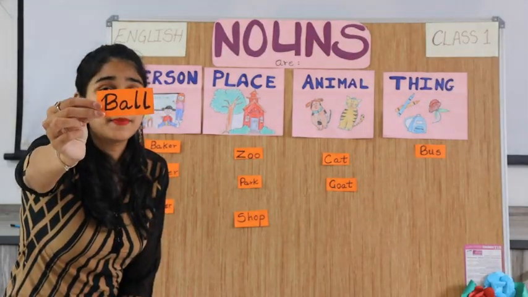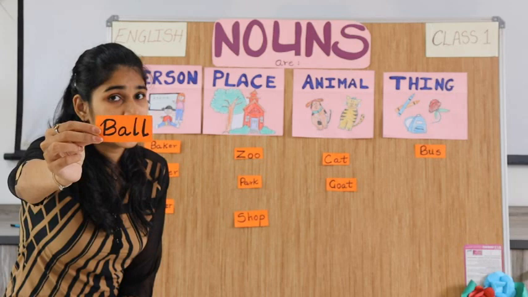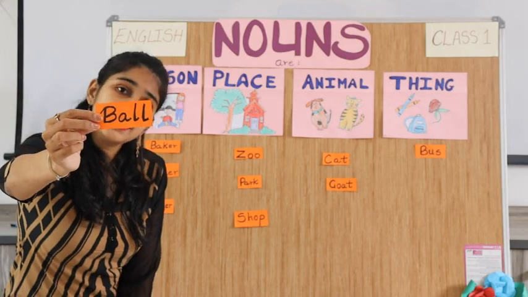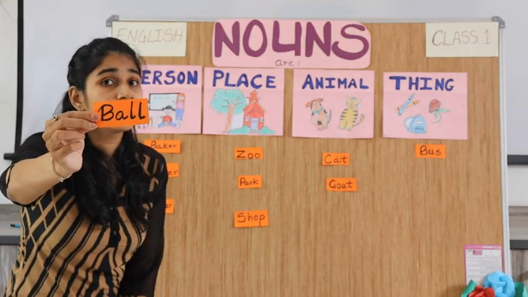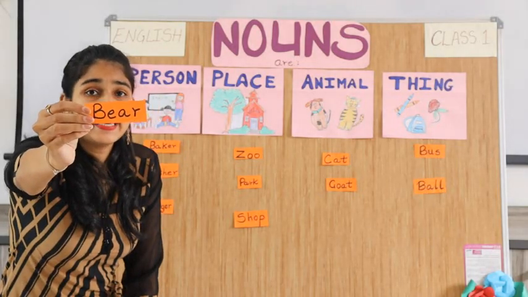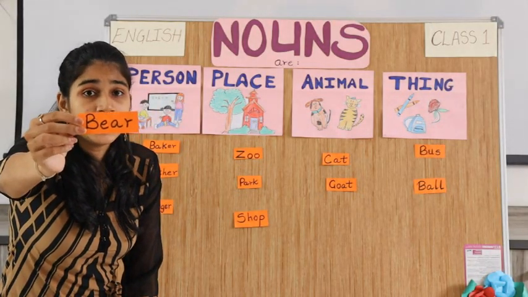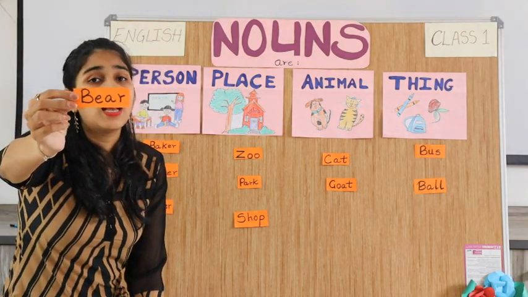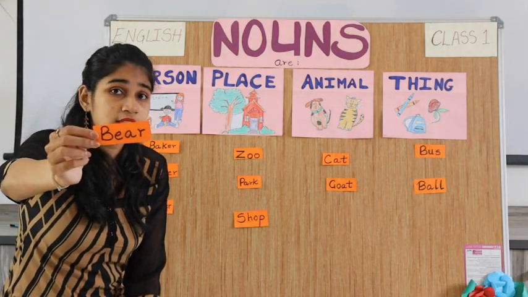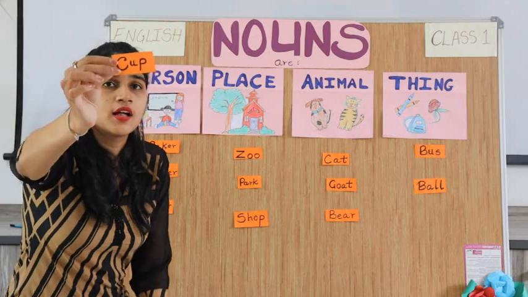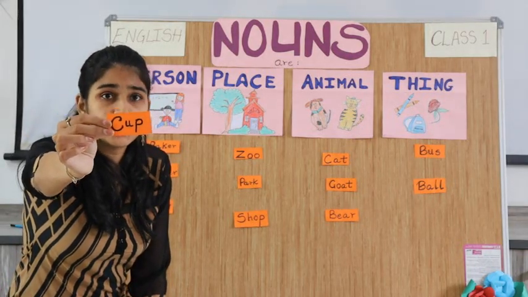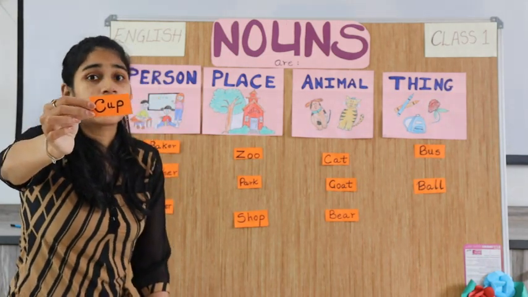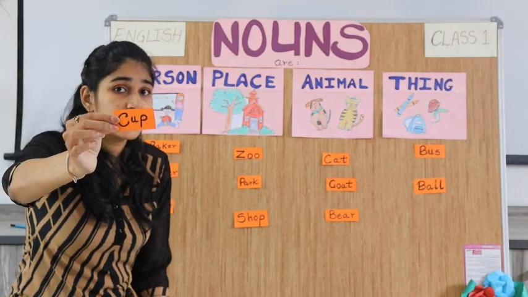Spell this word with me. B-A-L-L. Now say it out loud. Ball. Ball is the naming word of a thing. And so we will stick it under the thing column. B-E-A-R. Bear. A bear is an animal. And this noun will be stuck under the animal column. What is this? C-U-P, cup. A cup is a thing and will be stuck under the thing column.